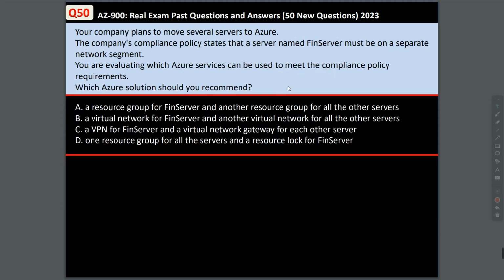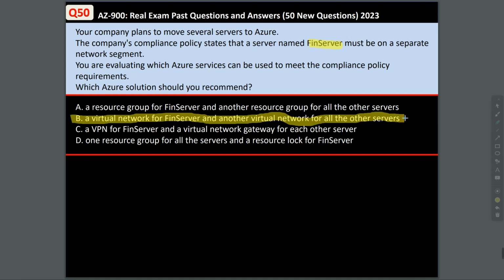And the last question over here, your company plans to move several servers to Azure. The company compliance policy states that a server named FinServer must be on a separate network. You are evaluating which Azure service can be used to meet the compliance policy requirement. Which Azure solution should you recommend? Well, the answer to this question is B. A virtual network for FinServer and another virtual network for all other services.